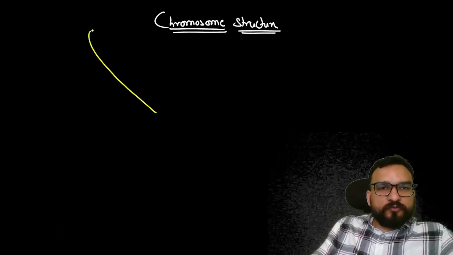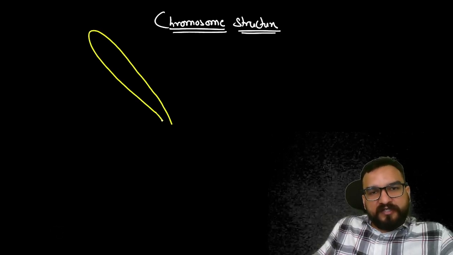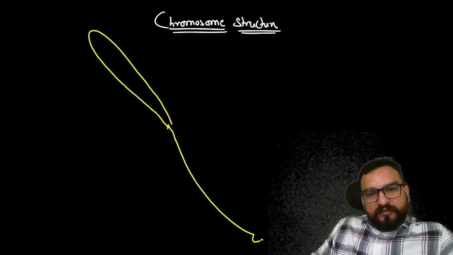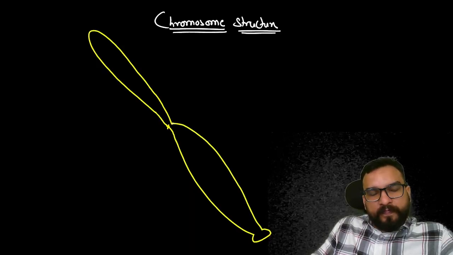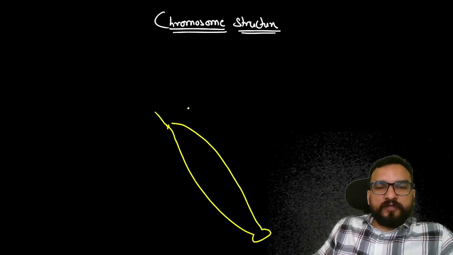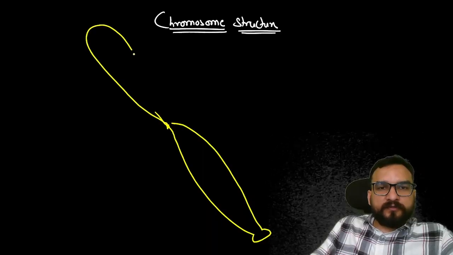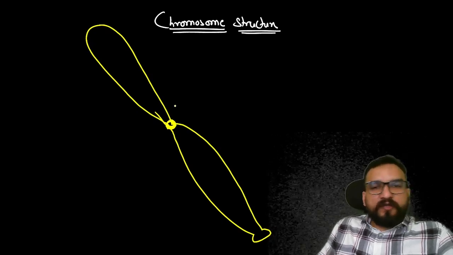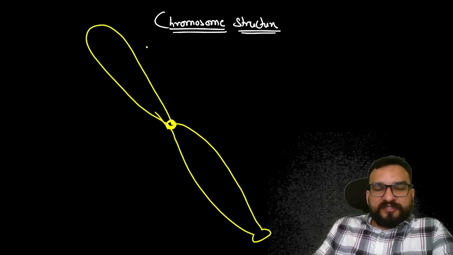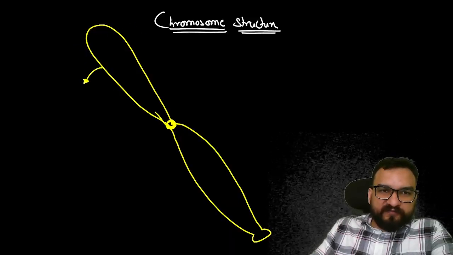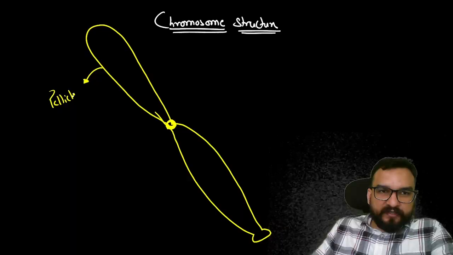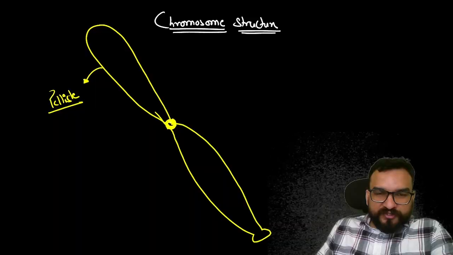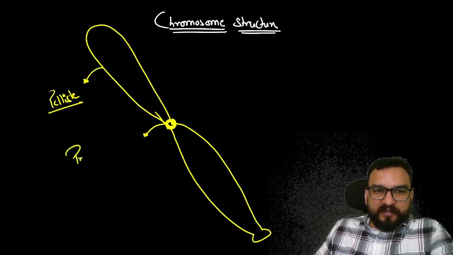When you understand chromosome structure, it is somewhat like this you are going to find, guys. This will be broad over here, and over here there is one part. Now different names will be coming over here. Try to understand carefully. This particular part, the outer layering which I have created, is known as pellicle. Just understand the names first of all. This particular construction which I have made is a primary construction.